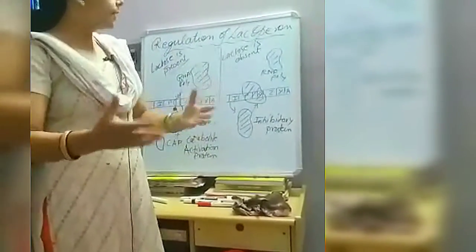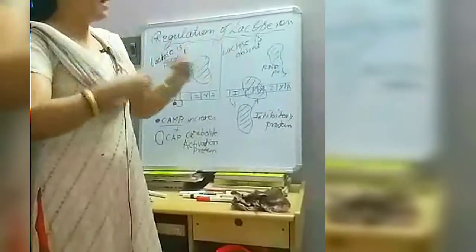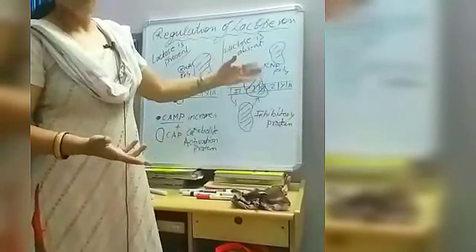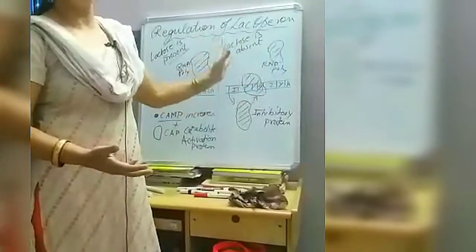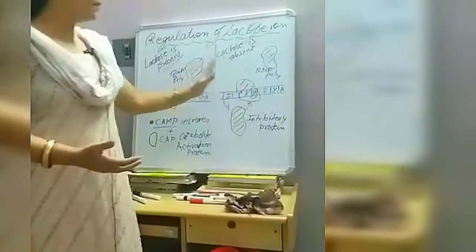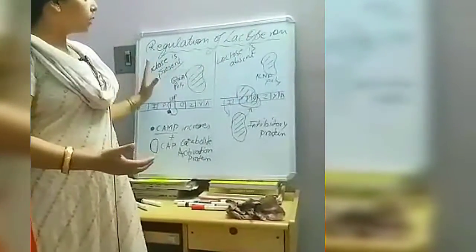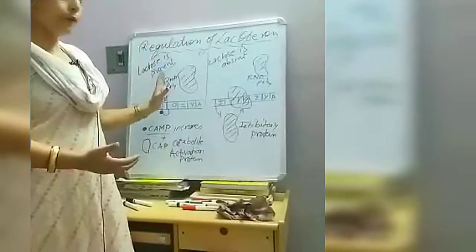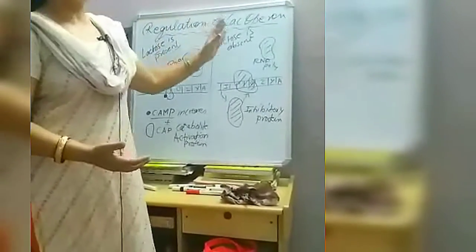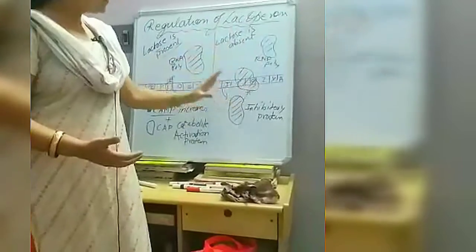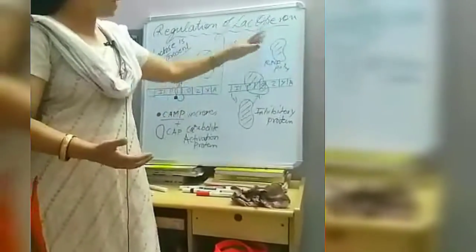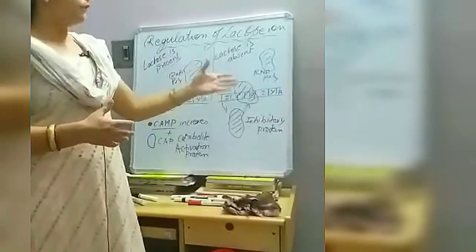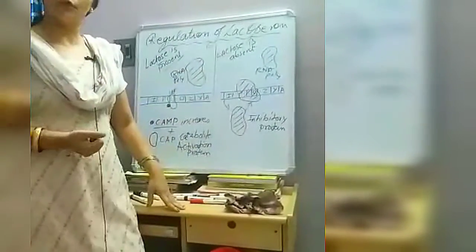What would the enzymes do? They will break down the lactose. If lactose is not present, there is no use of unnecessarily keeping this lac operon on. So they have to keep the operon off. You can beautifully see how they regulate the process. When lactose is present, they continue to produce the enzymes which can break down the lactose. And if lactose is absent, they have a separate mechanism to stop the RNA polymerase from coming to this promoter operator site, thus preventing the expression of the genes and the formation of enzymes.